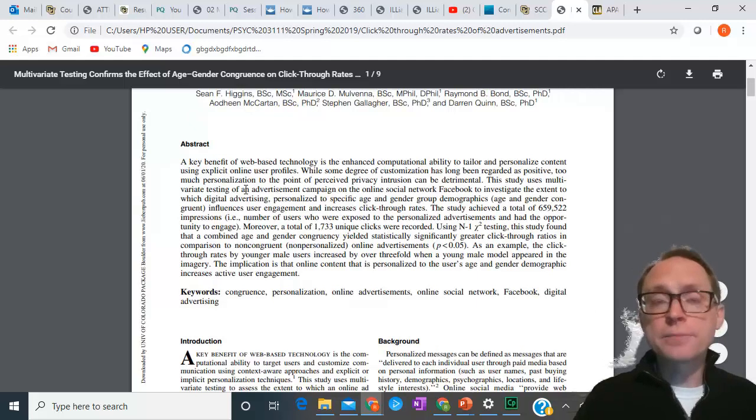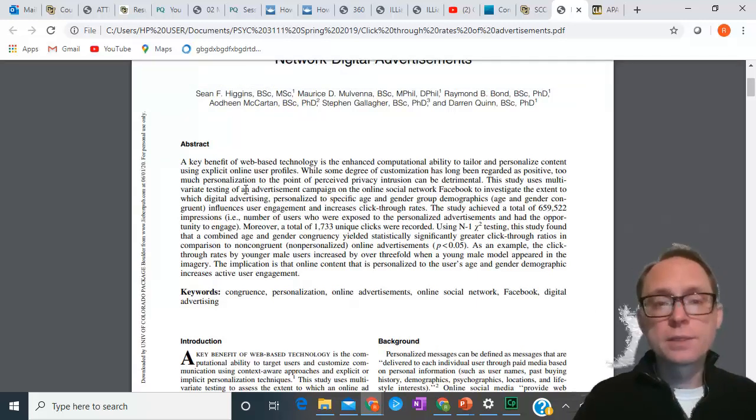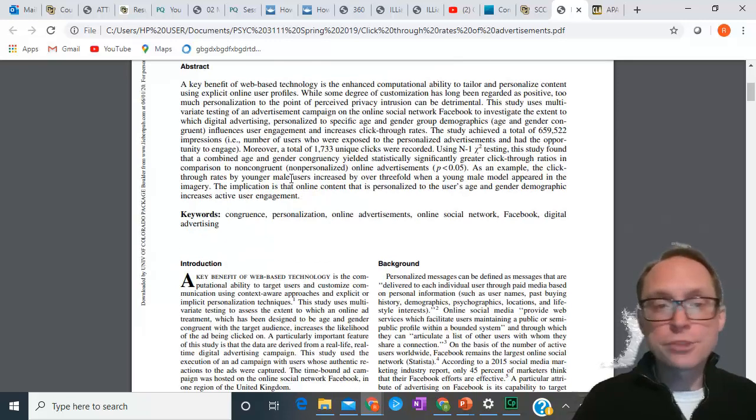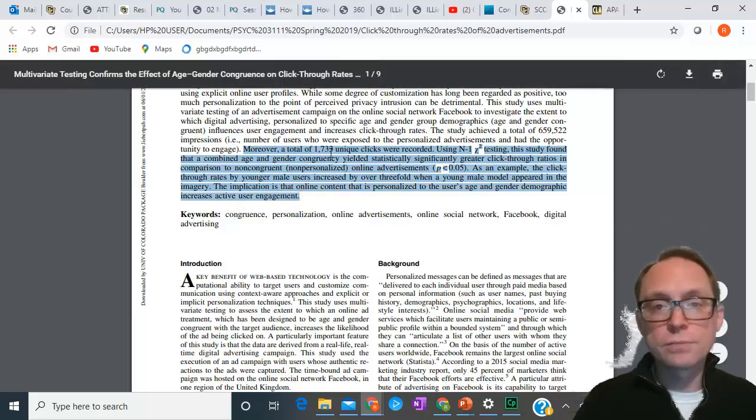An abstract is a complete synopsis of what happened in the study. It's not a teaser. It gives it all away. Look, it gives us the results. It gives us the implication. It's all here.